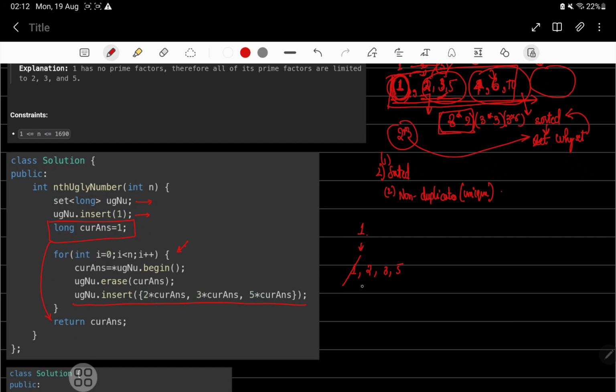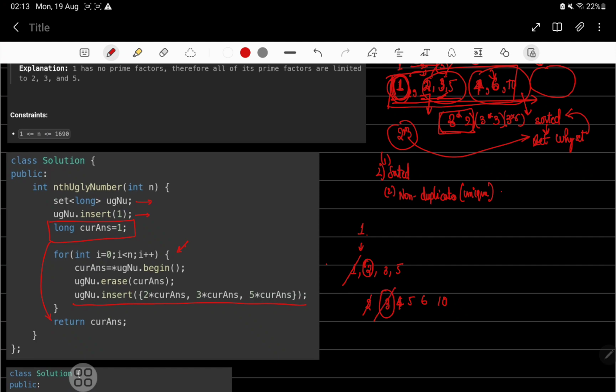So it will be 2, 3, 5. In the next step we'll be erasing 2, and then what will come in the picture is 3, 4, 5, 6, 10. This will be in the picture after the second step. First step, second step. Now the third step, 3 will be taken into contention, and then 3 will be deleted.